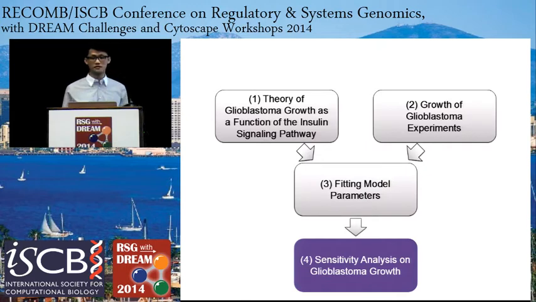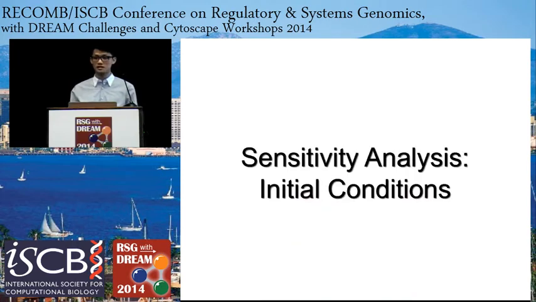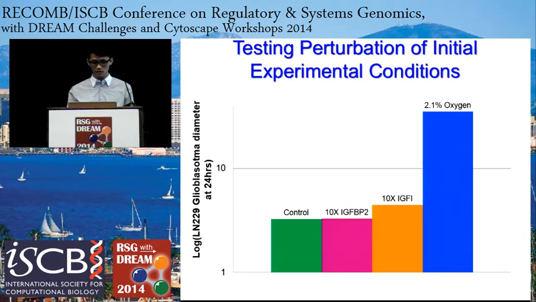So once the model has been fitted, we also conducted sensitivity analysis on the glioblastoma growth. First, we conducted sensitivity analysis on the initial conditions. Here, we increased the IGFBP2 and IGF-1 concentrations tenfold, and then we also decreased the oxygen levels tenfold due to its inverse relationship with HIF1α.